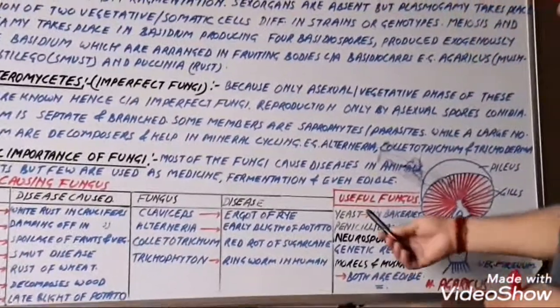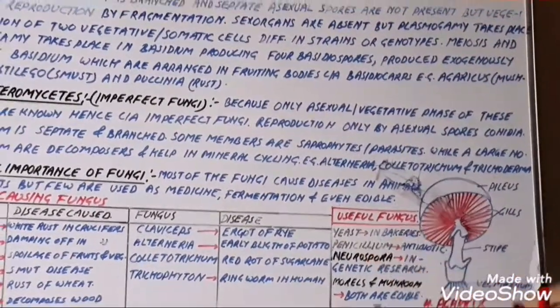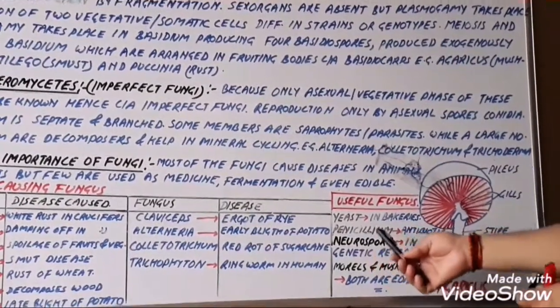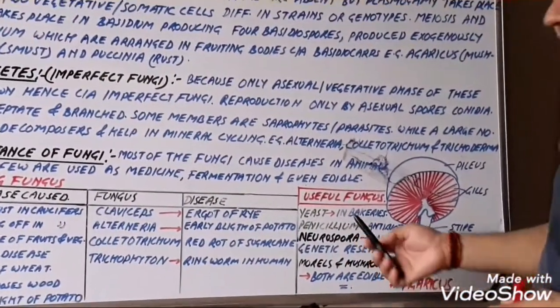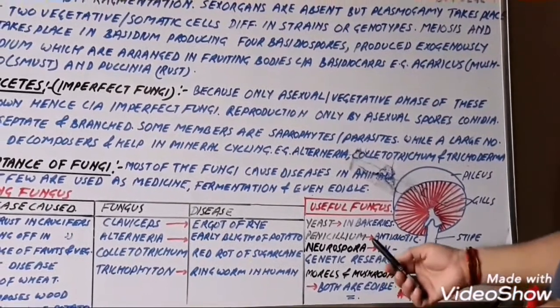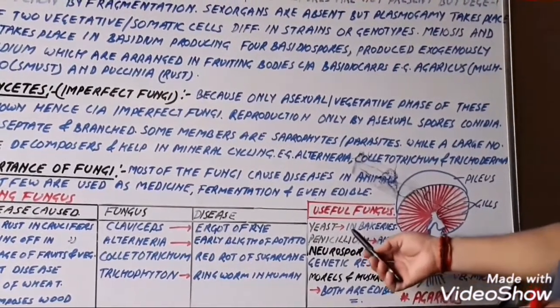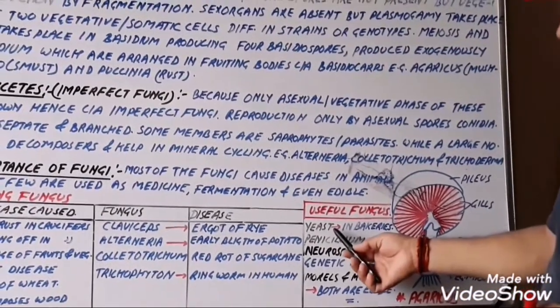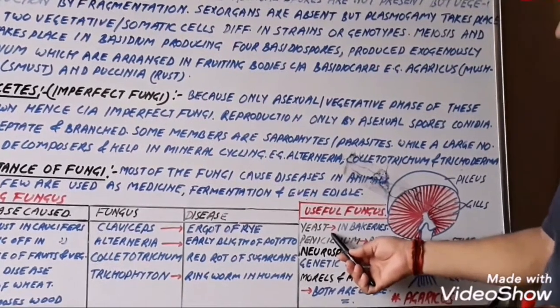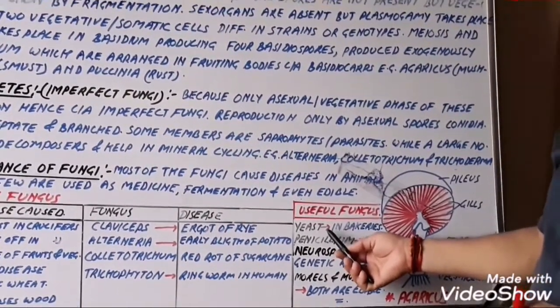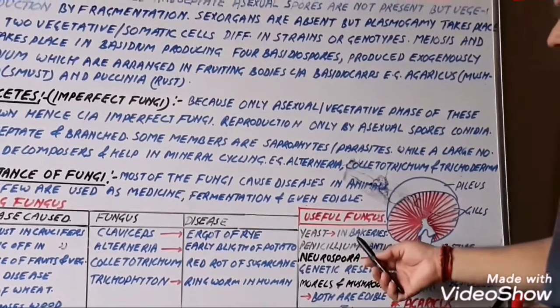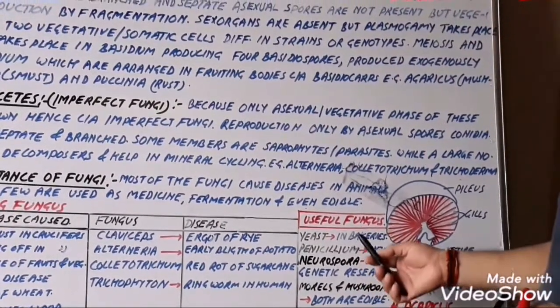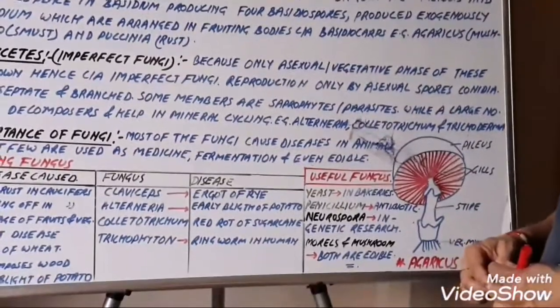Now some useful fungi. Yeast, that is Saccharomyces, and brewers. In the bakery industry, it is used to form the dough in making biscuits and cake, etc. While in brewers, it is used for fermentation, for making alcohol.